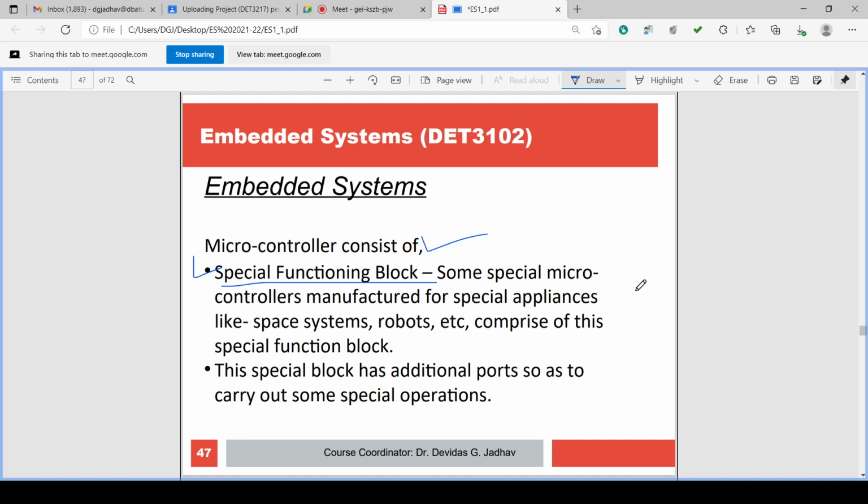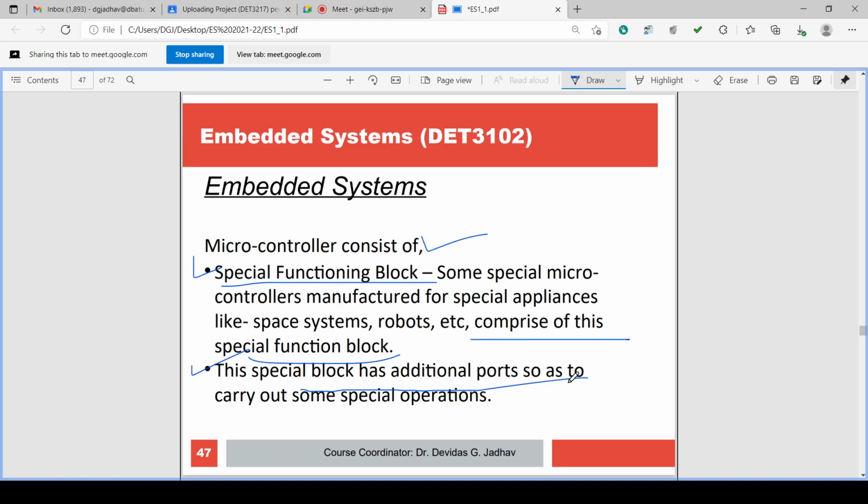This special function block has additional ports so that it can carry out some special operations.